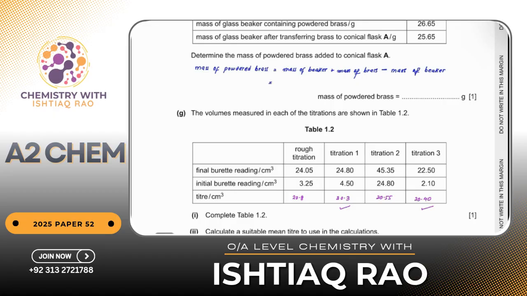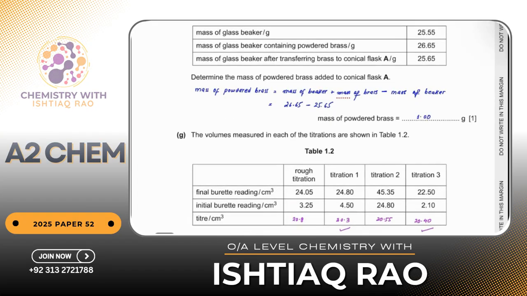It's going to be 26.65 minus 25.65. So I would be getting exactly 1.00 grams. This is the mass of powdered brass. I have subtracted this one from this one, higher minus lower, to get the positive answer. Mass should always be positive.